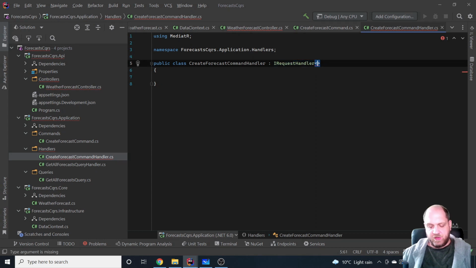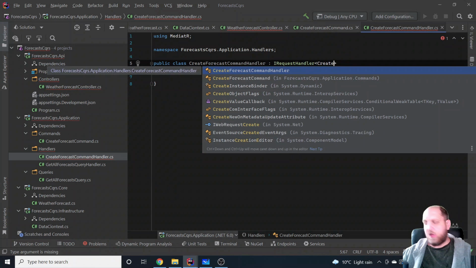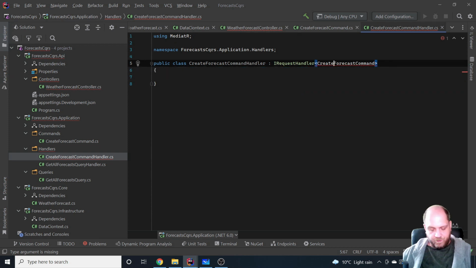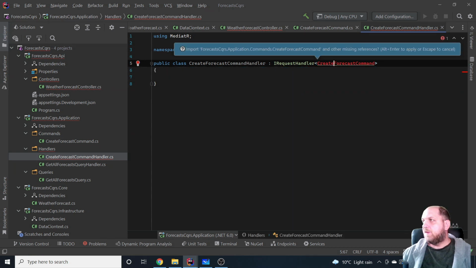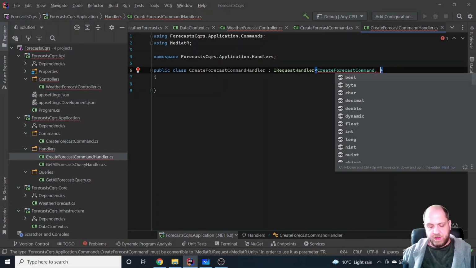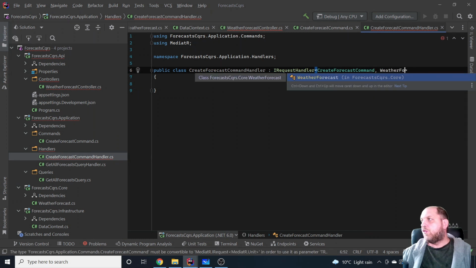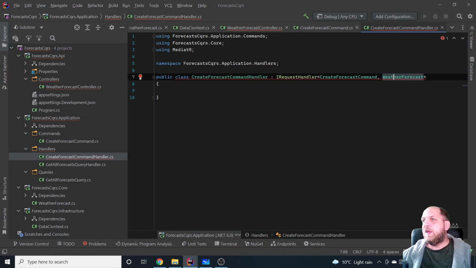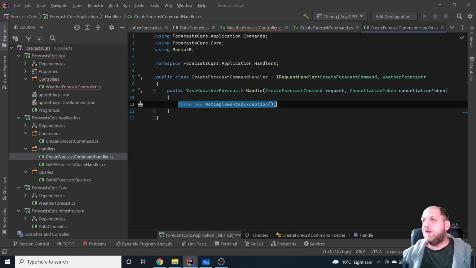The first one is the command or the request that this handler should handle: CreateForecastCommand. This is what this handler will handle. And then what this will return, and this would be a WeatherForecast in this case. Now, similar to what we have done before, we need to also implement the interface.